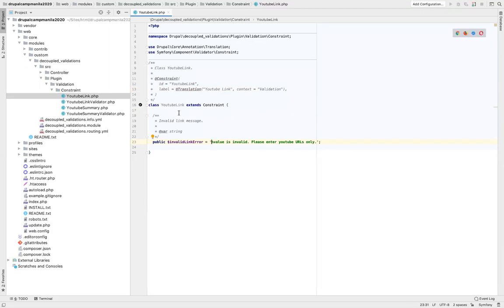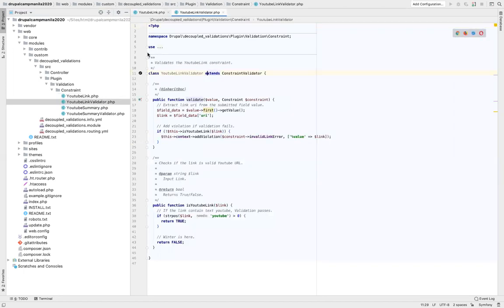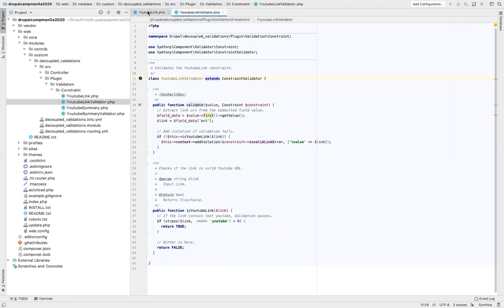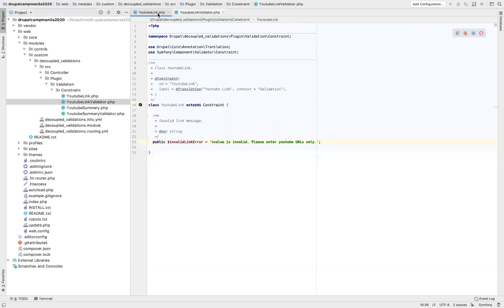Now, there is a rule. Every constraint class on the site must have its own constraint validator. So for the YouTubeLink class, we have created a YouTubeLinkValidator class. If you notice the name, the file name is YouTubeLink followed by the text Validator. This is a mandatory thing. You have to write your classes like this itself, otherwise they are not going to be read by Drupal. The reason for that is, if you go to the YouTubeLink class and